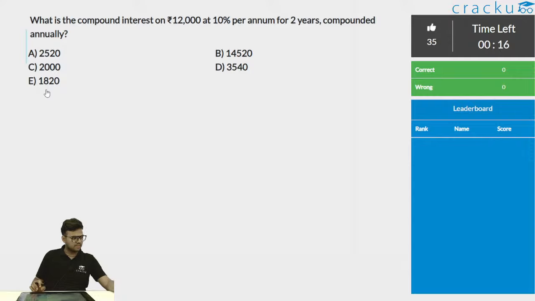It is not asking for the amount, it is asking for the interest. Good. So time is up. Good, this is correct. So let me solve this one now.